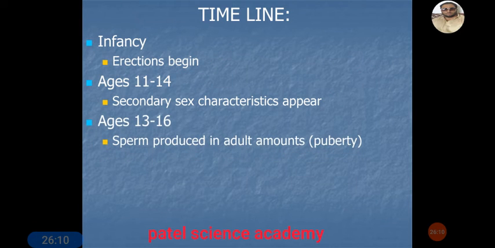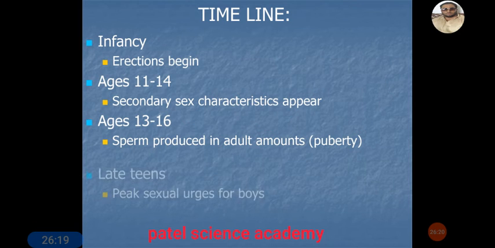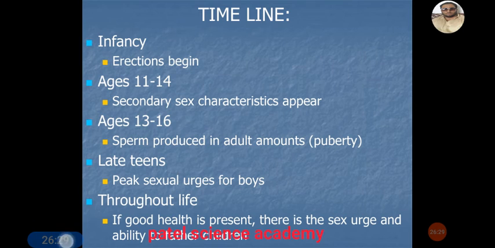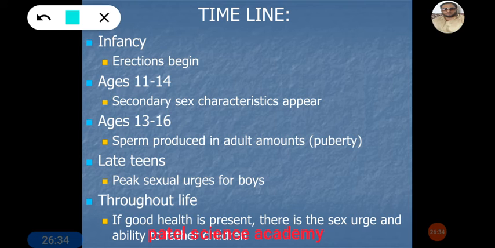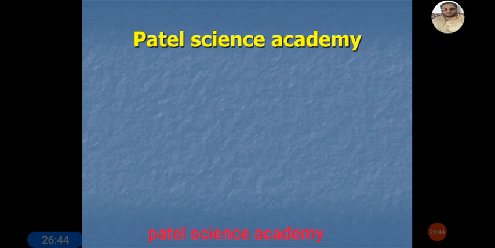Then comes the age between 13 and 16 years. In this age puberty begins and sperm is produced in adult amounts. Then the next stage, the last teenage years, and in this age the peak sexual urges for boys are found. And then throughout life, if good health is maintained, there is the sexual urge and the ability to father children. This is about the timeline of the male reproductive system.